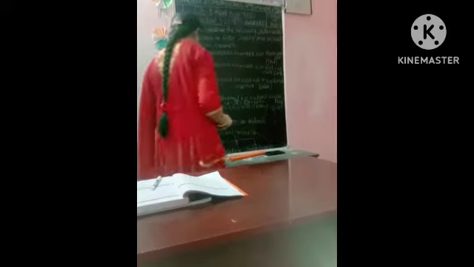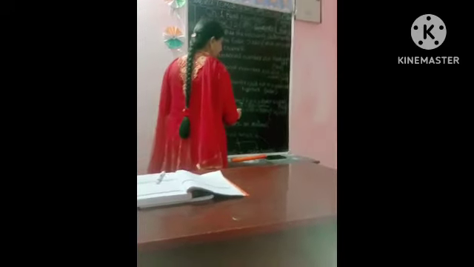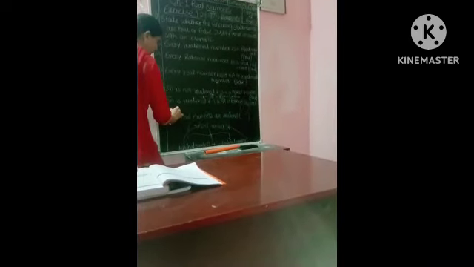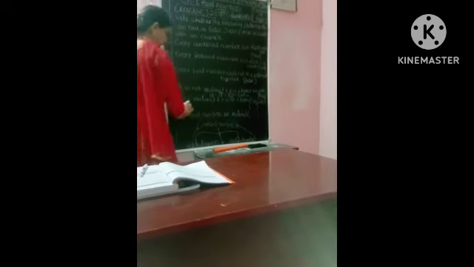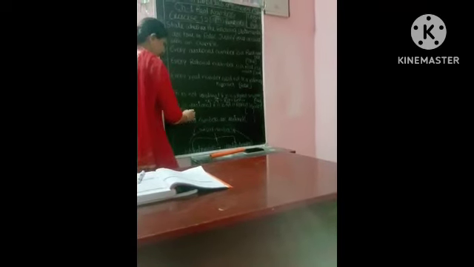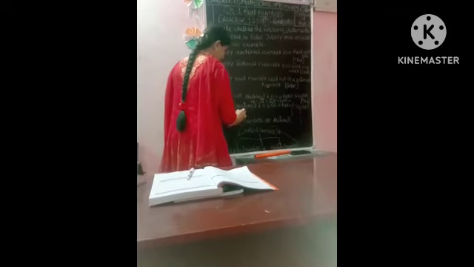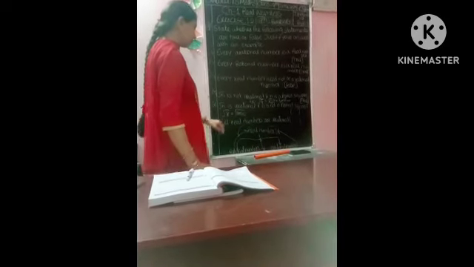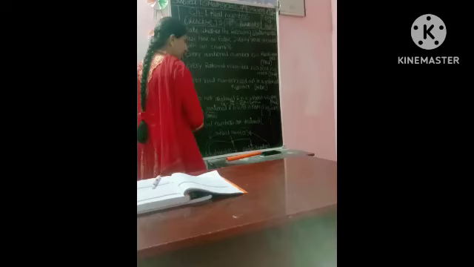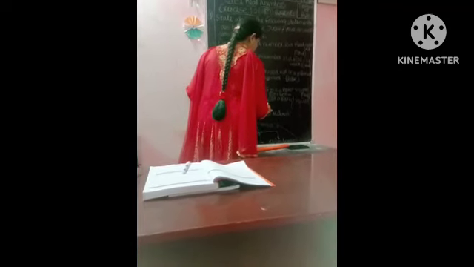Are you clear? Next we will go to the fifth one. Root n is rational if n is not a perfect square. When n is not a perfect square, for example, root 8. Root 8 is not a perfect square. It is not a square power. It can be written as 4 cross 2 only. 2 cube is right, but square is not right. This is, root 8 is not a perfect square.